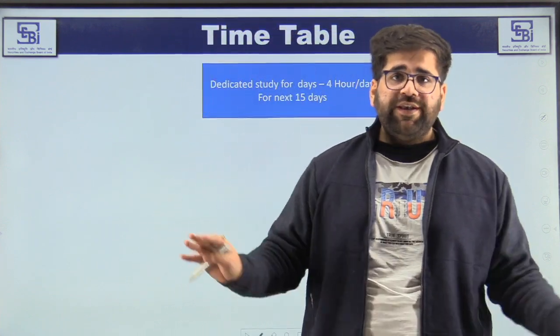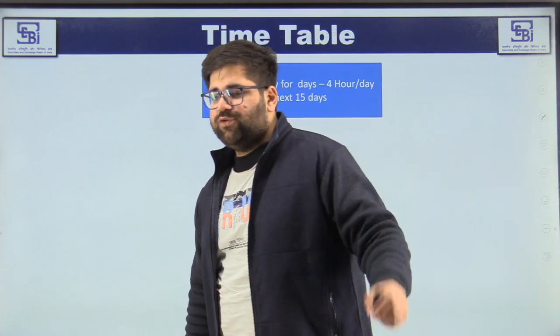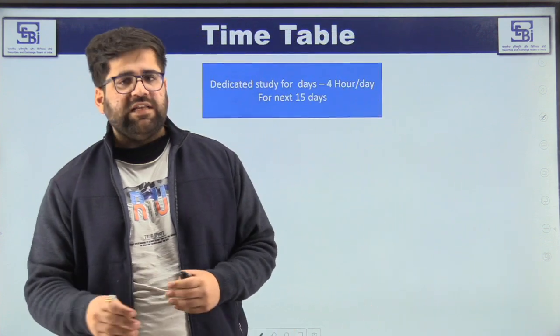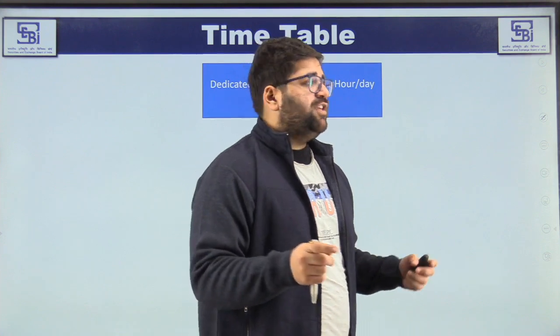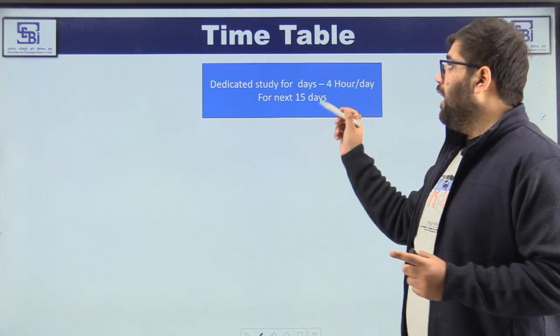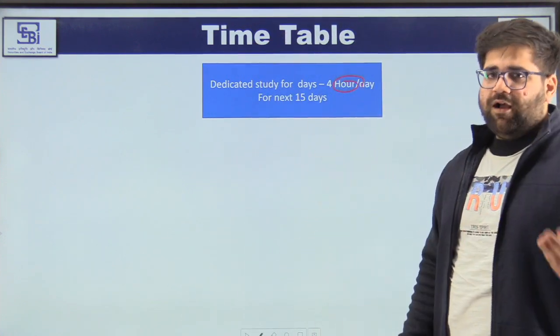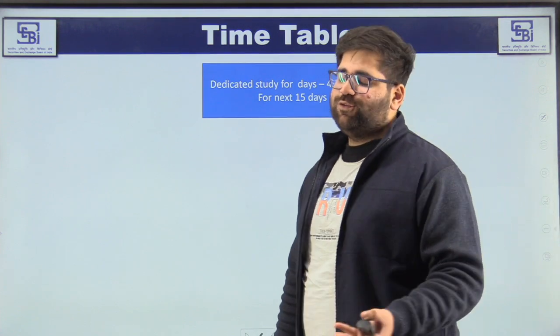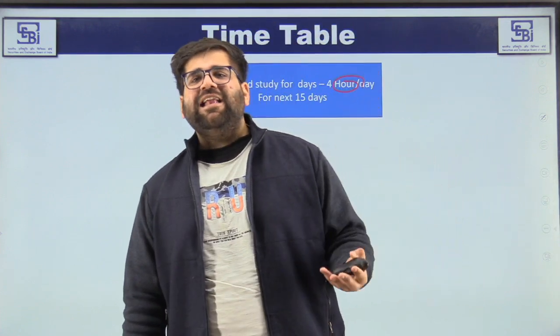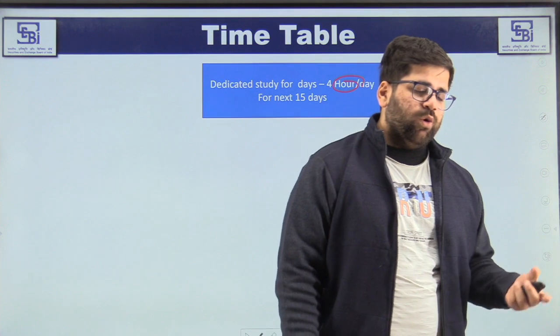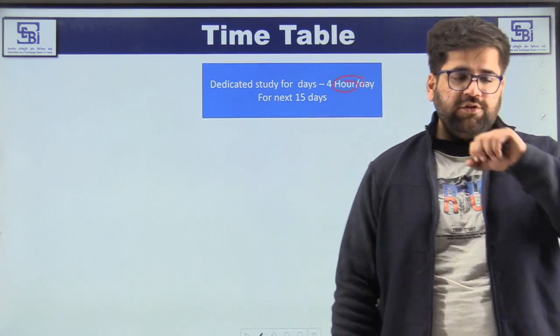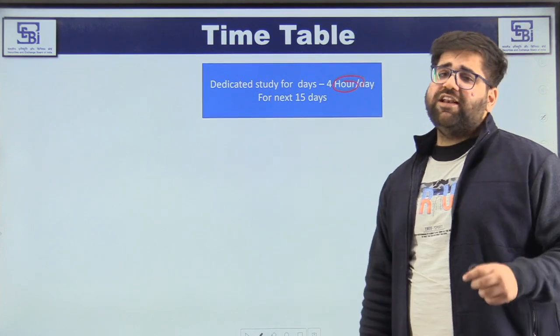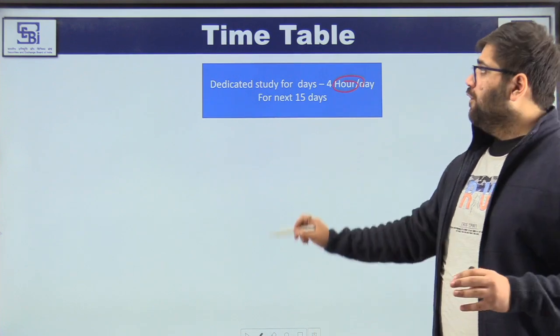But if you are a full-time preparing student, just graduated, and have just started with SEBI preparation, then you can increase the number of hours and make it a minimum of 8, because students who are preparing full-time can allocate 8 to 10 hours. But those who are working professionals will need to allocate 4 hours a day for the next 15 days.